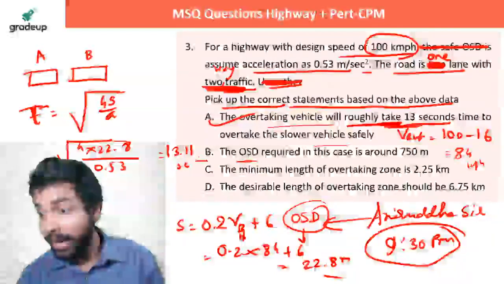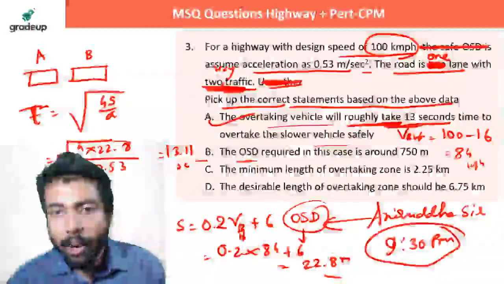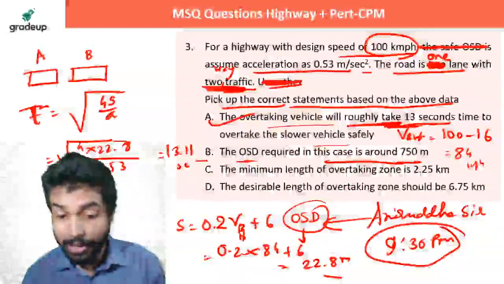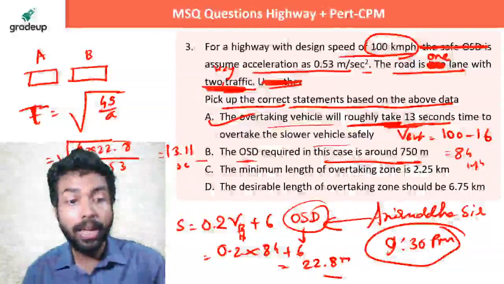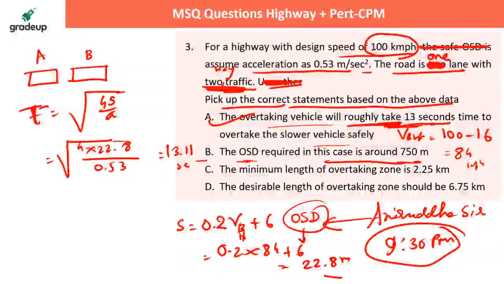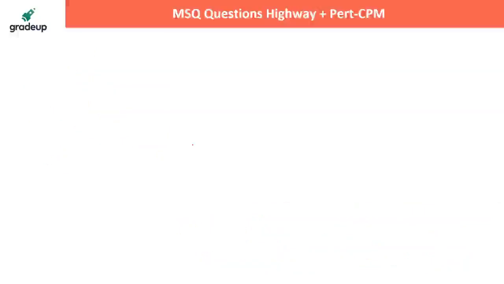Its answer is correct. The OHD required in this case is around 750 meter. चलो चेक करते हैं OHD कितना होता है. How much is the OHD? Let's check how much is the OHD. बेटा कैलकुलेशन तुम्हारे सामने है, that it is 13.11 second. Okay. So let's check what is OHD.